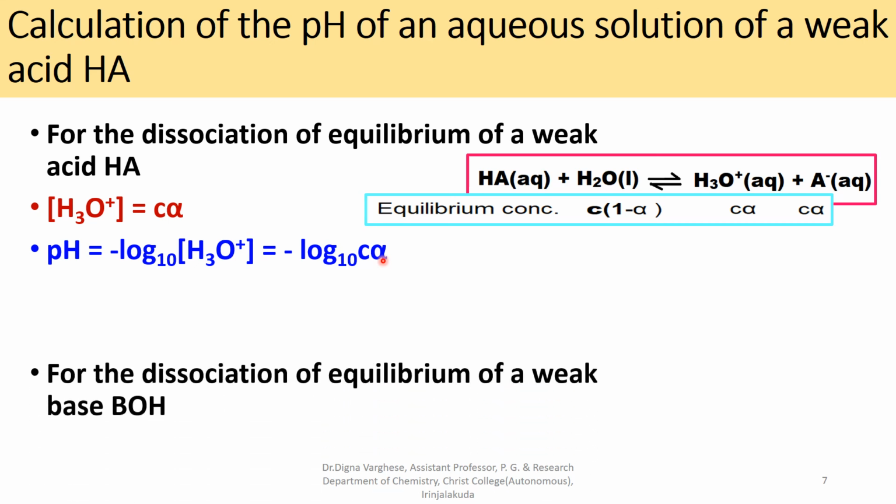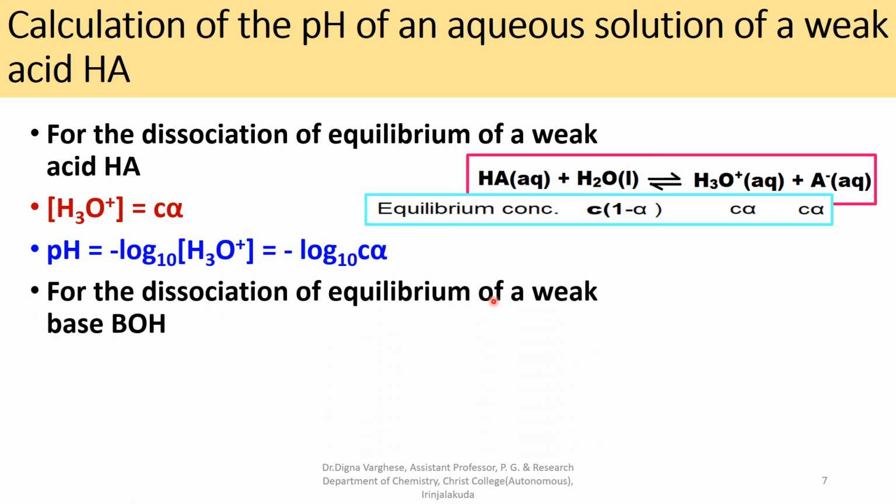Similarly, for the dissociation equilibrium of a weak base BOH, we know the concentration of the hydroxyl ion is C alpha at equilibrium. Remember, the weak electrolyte BOH is in equilibrium with B plus plus OH minus.